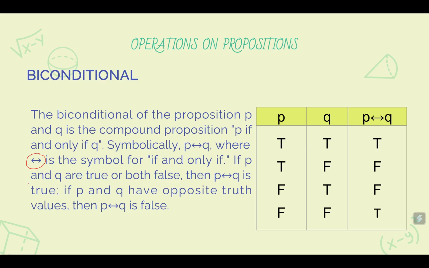And to evaluate the truth value of the statement, we look at the table at the right. Okay? If P is true and Q is true, then the combined statement P if and only if Q is true. And then if both statements P and Q are false, then the combined statement P if and only if Q is again true. In all other cases, it is false. Okay, you can memorize this table.